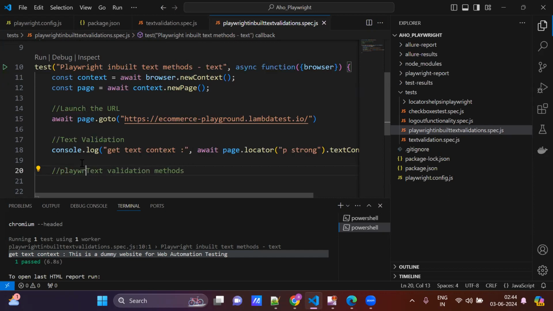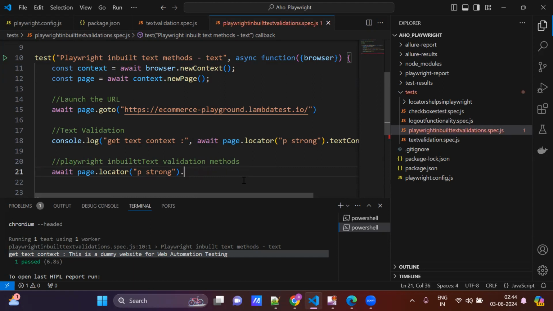Now copy this, this is the element it is identifying: await page.locator. Now instead of this one, what will we do?